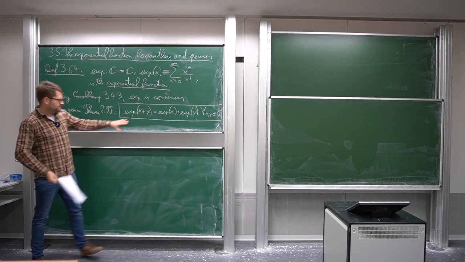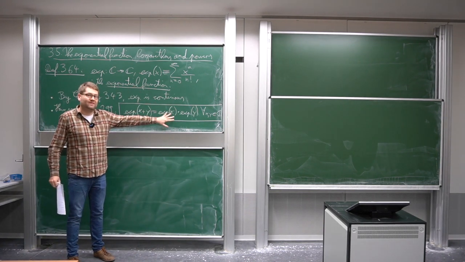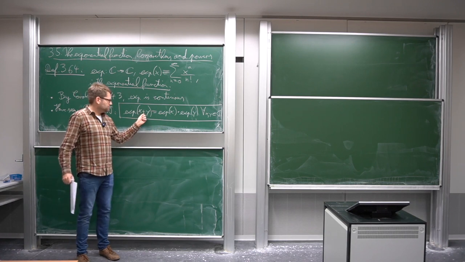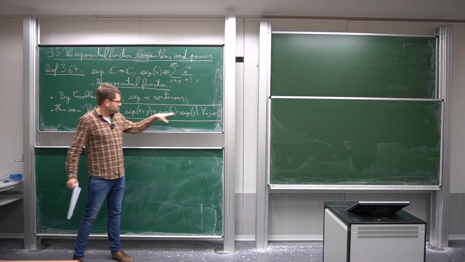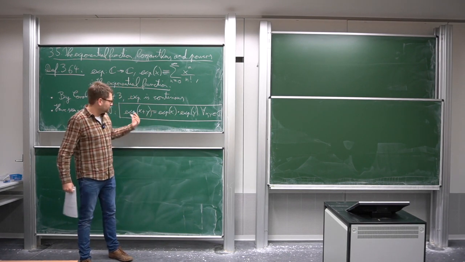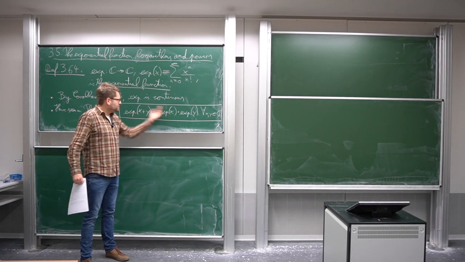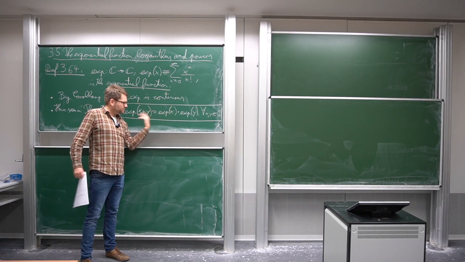It tells you that the exponential function is doing magic. It converts addition into multiplication. First we add things and then get a result, the product of the two things. So it's really the mediator between addition and multiplication, which are first of all completely independent.